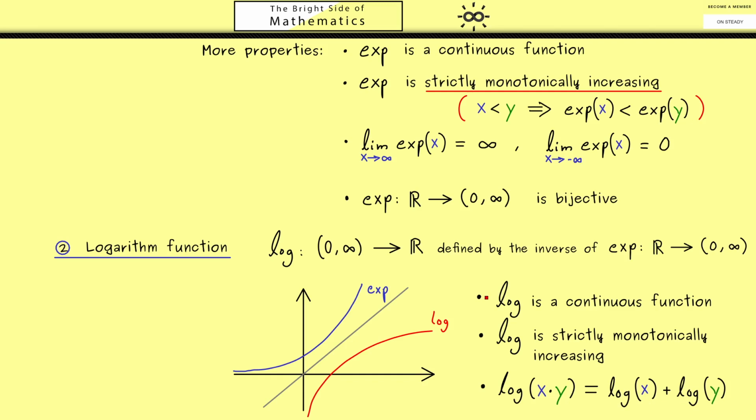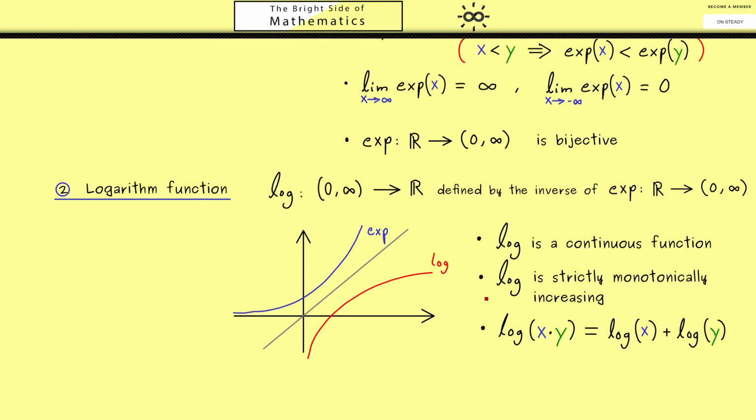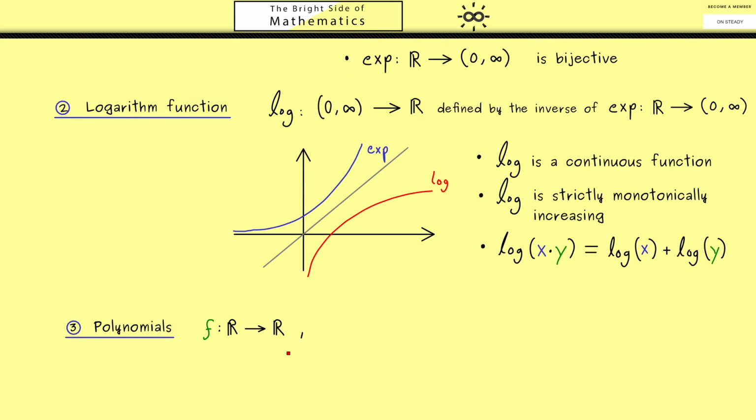Now with this we go to our next examples, which are polynomials. For them I don't have to tell you a lot because you already know them. The important part here is the domain of a polynomial is the whole real number line. And defined is it by giving finitely many coefficients a. And in the case that the last one, a_m here, is non-zero, we say that the polynomial has degree m.